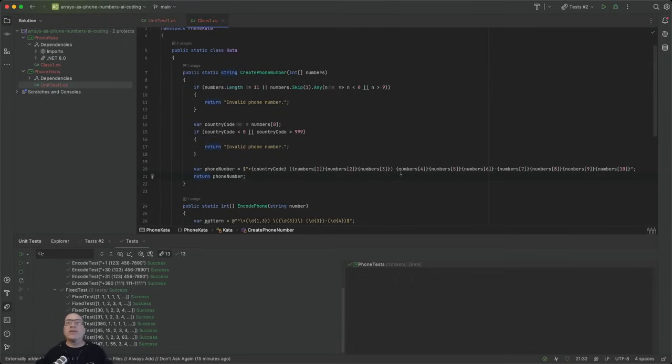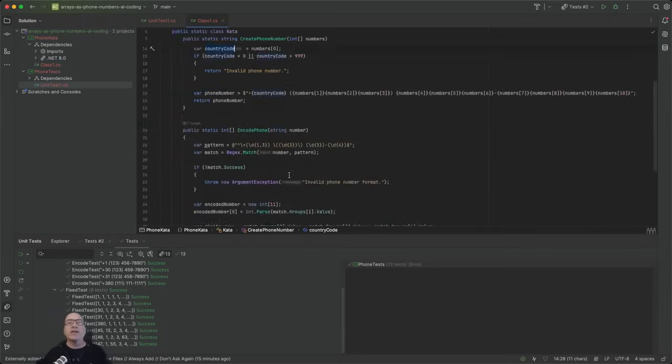And of course it dubbed the country code, which I think is actually pretty smart. That's better than what I did. And for the phone number parsing, it looks like it took it out of the array. Yeah, it grabbed it here, checked it, and then it just used that value and then the array as is, like array 1, 2, 3, 4, 5. So you don't have an array 0 within that parsing of the string, or that concatenation of the string. So that's kind of interesting that it did it that way.